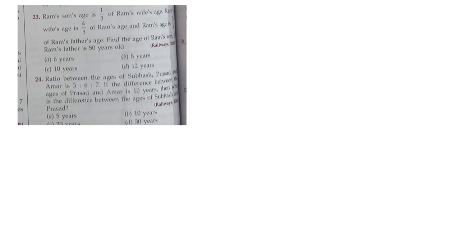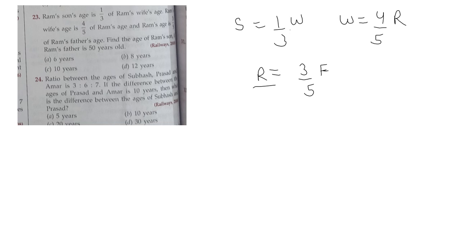Ram's son's age is 1/3 of Ram's wife's age. Ram's wife's age is 4/5 of Ram's age. And Ram's age is 3/5 of Ram's father's age. Find the age of Ram's son. We have to find the value of the son. If Ram's father's age is 50.